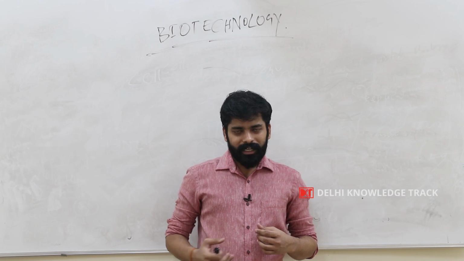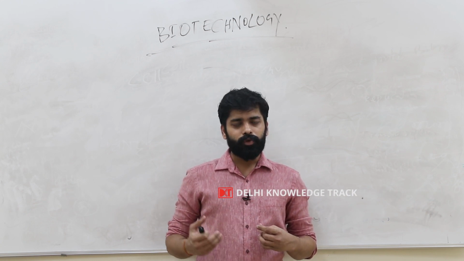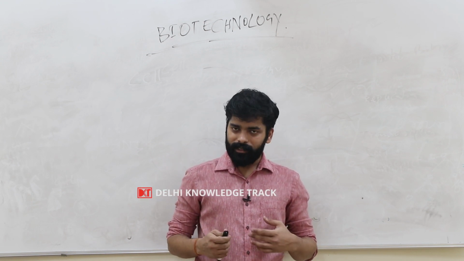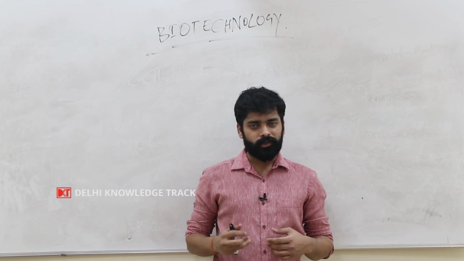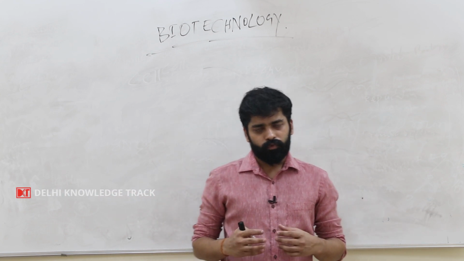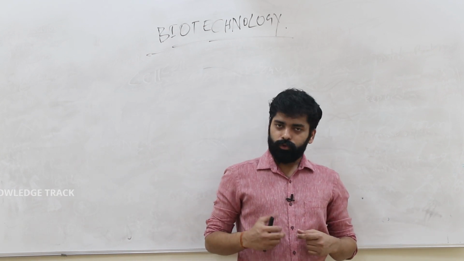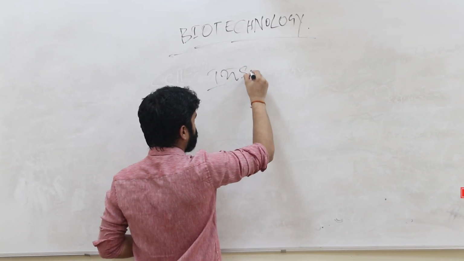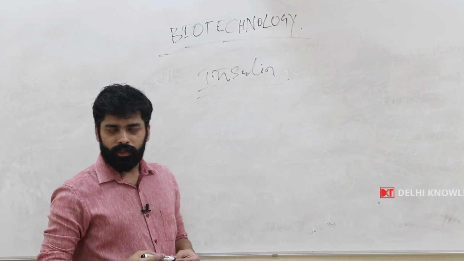These patients with a diabetic condition, we have seen, get injections of insulin from outside. They get insulin injections from the chemist shop, the medical shop or the doctor. But have you ever wondered from where these people get insulin? Insulin is nothing but a biotechnological product.